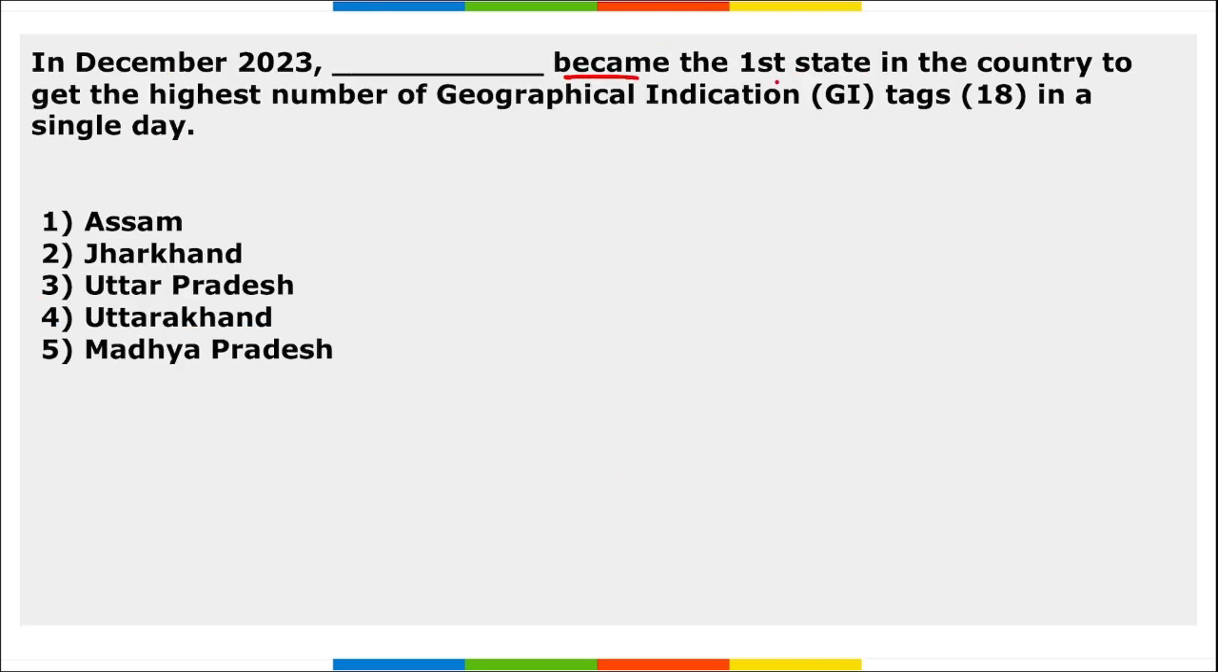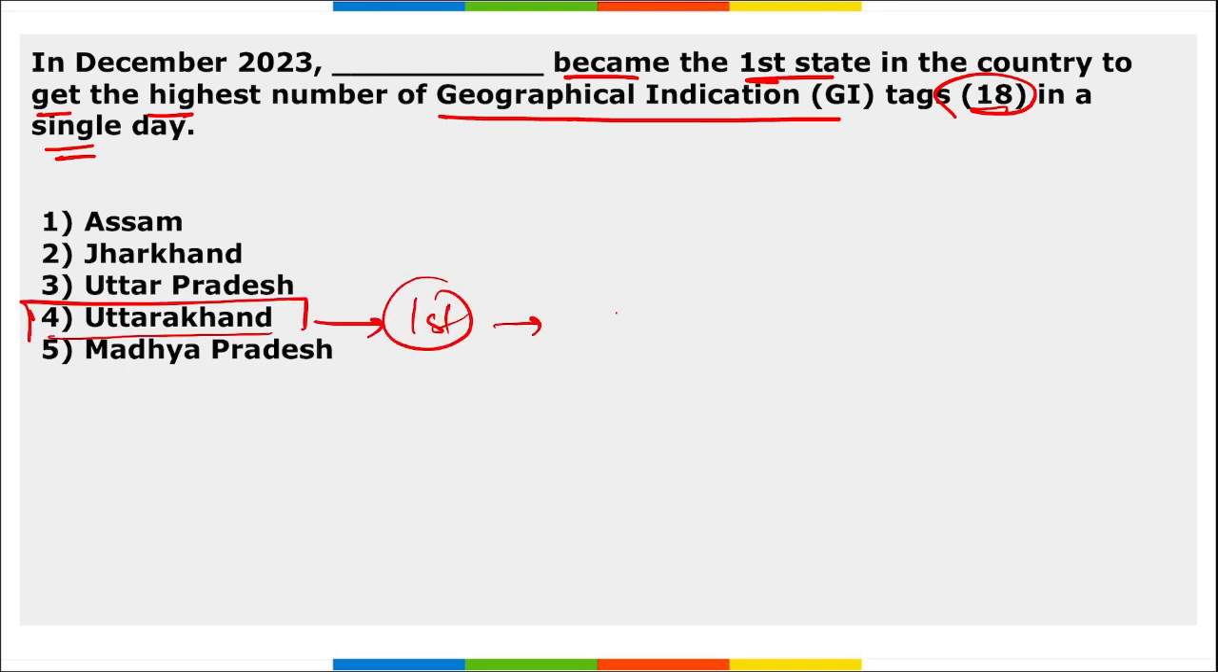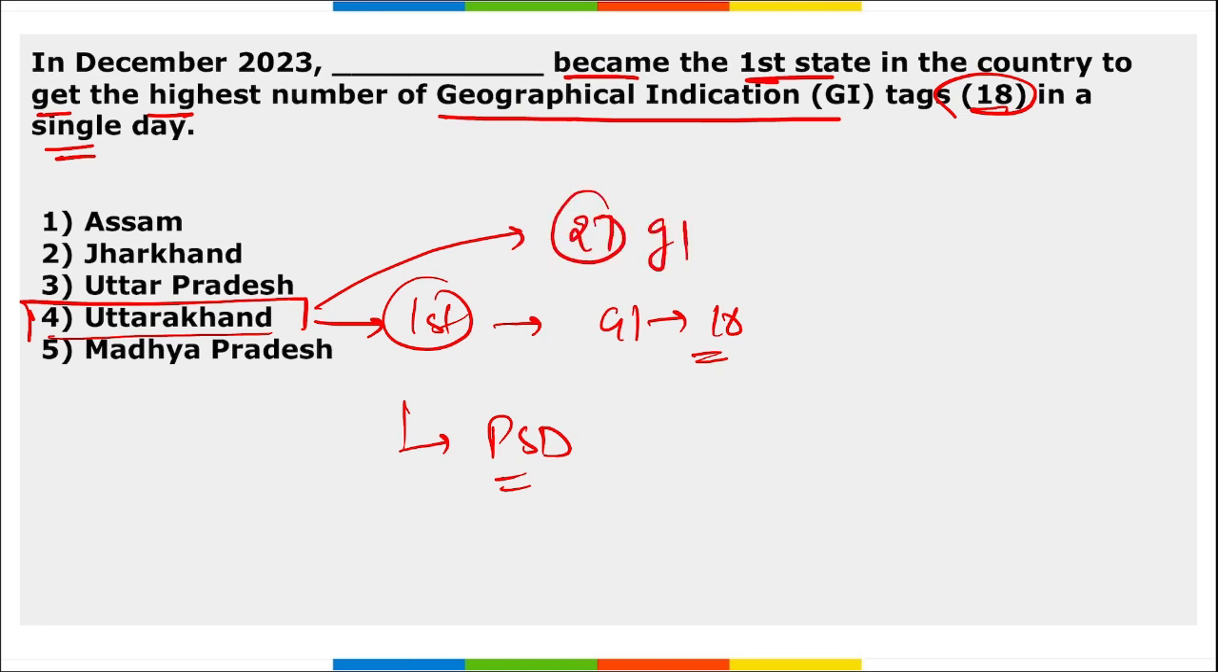Next, which state became the first state in the country to get the highest number of GI tags, that is 18 in a single day? It is Uttarakhand. Who is the Chief Minister of Uttarakhand? Pushkar Singh Dhami. And now Uttarakhand has a total of 27 GI tags.